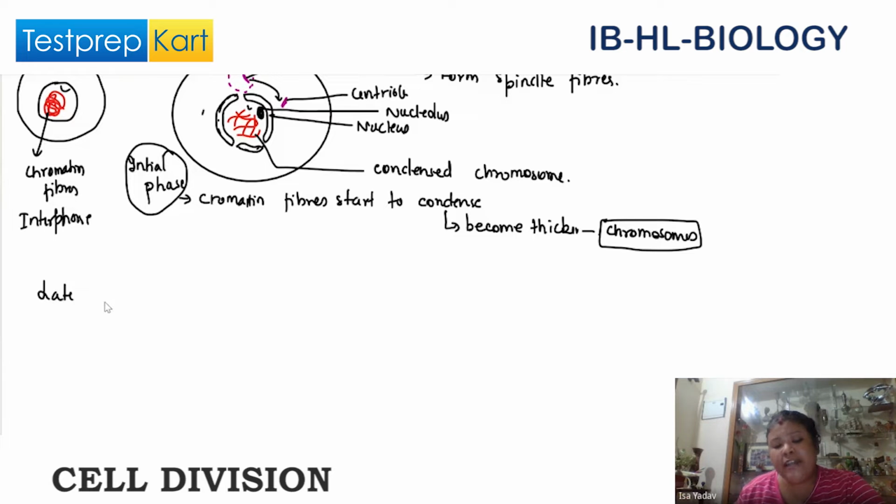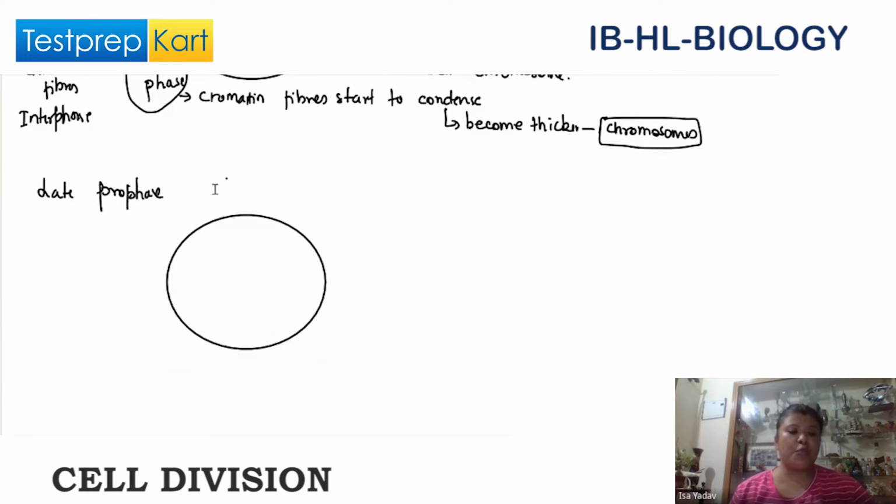As we come to the late prophase, let us see what happens here. We already had the nucleus and the nucleolus. The nucleus begins to disintegrate, and the nucleolus also begins to disintegrate.